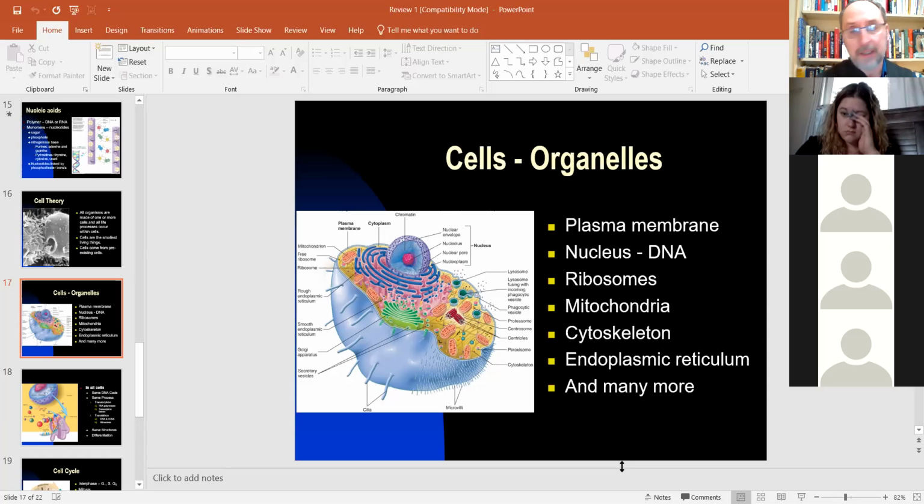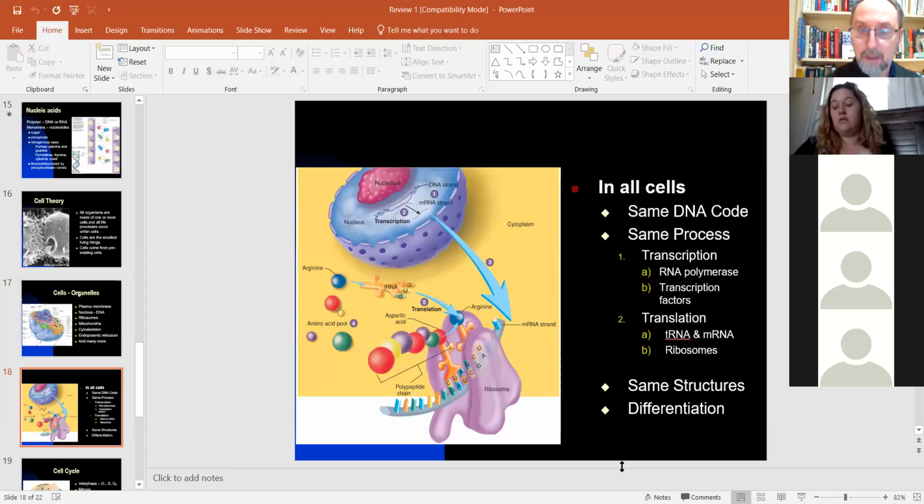But I'm not going to give you a diagram. I'm not going to have you label a diagram. That's lab stuff, that would come from lab. Okay. Processes that cells use, that's important.